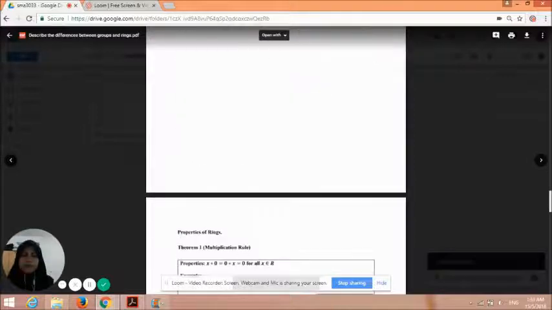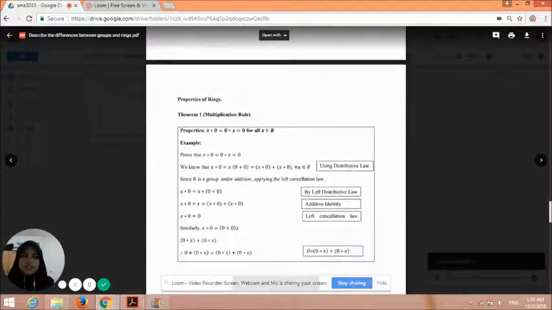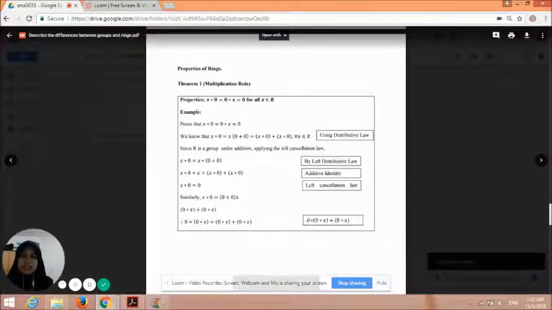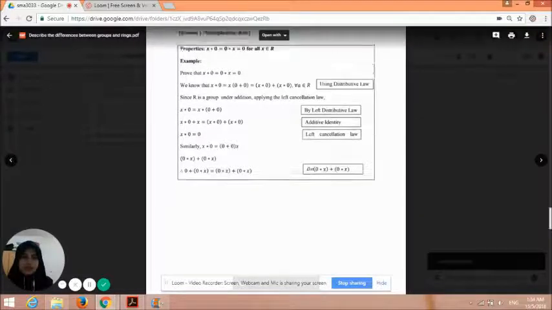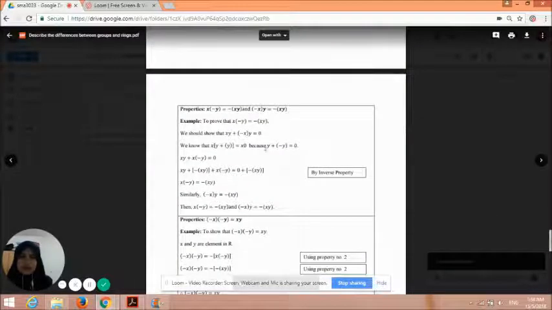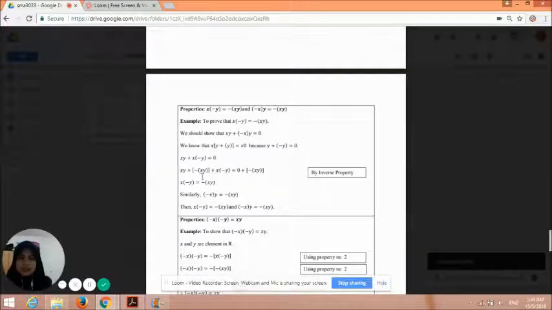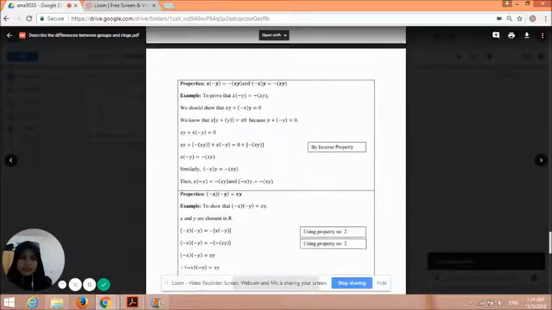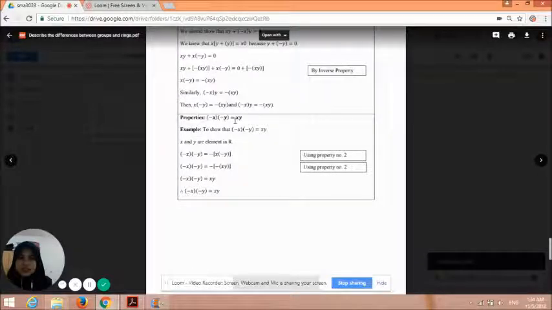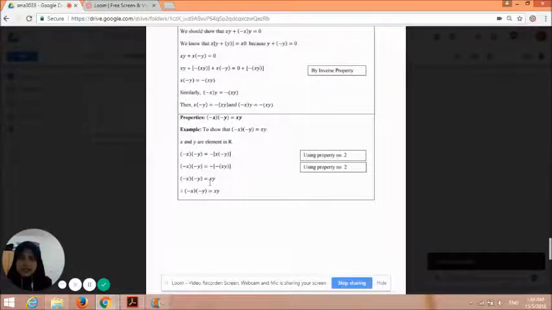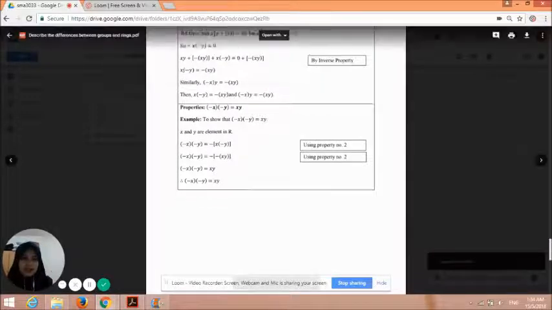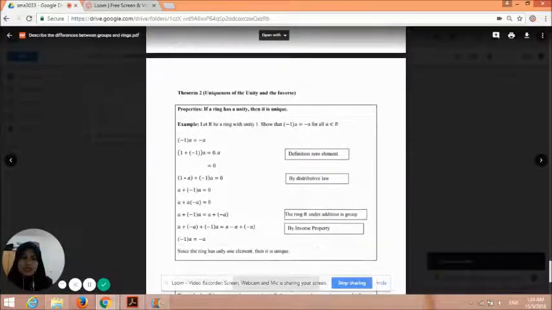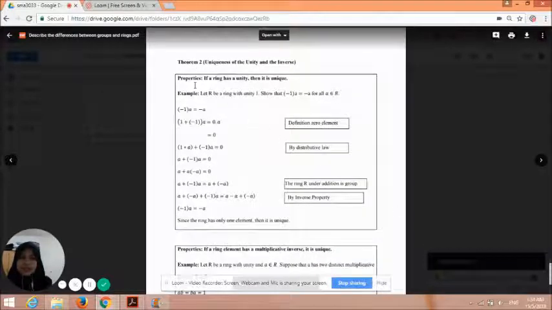While for the properties of rings, the first theorem is the multiplication rule. This is the property and this is the example. Next, these are the properties and this is the example. Then the third property is this one and this is the example to prove the property. For theorem 2, which is the uniqueness of the unity and the inverse, the property says that if a ring has a unity, then it is unique. So this is the example to prove the following property.